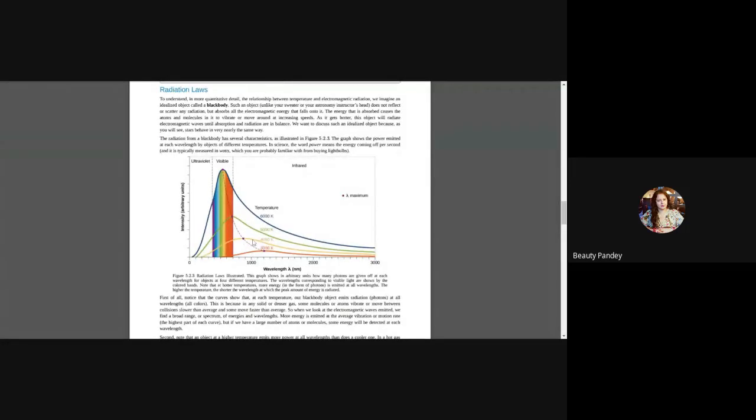Now as the temperature has increased, see this is 4000 K. This area has increased as you go to 5000 K. This area has increased as you go to 6000 K. This area has increased. So this is your Stefan's law, that as the temperature increases, the intensity or the flux increases, right? Clear?